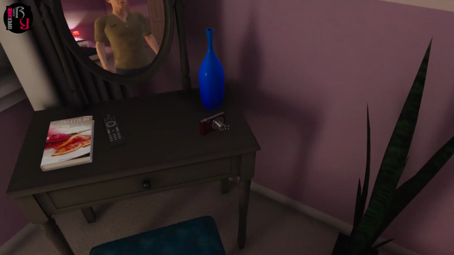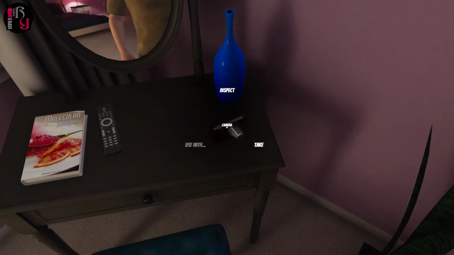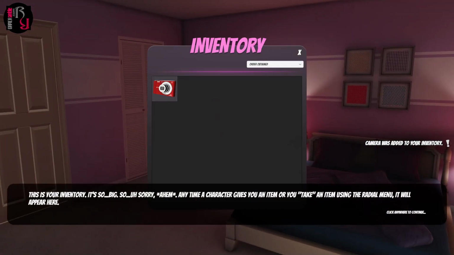That's me. Handsome. Camera over here. Let's take the camera. Yeah, you've got an inventory. It's your inventory. It's so big.